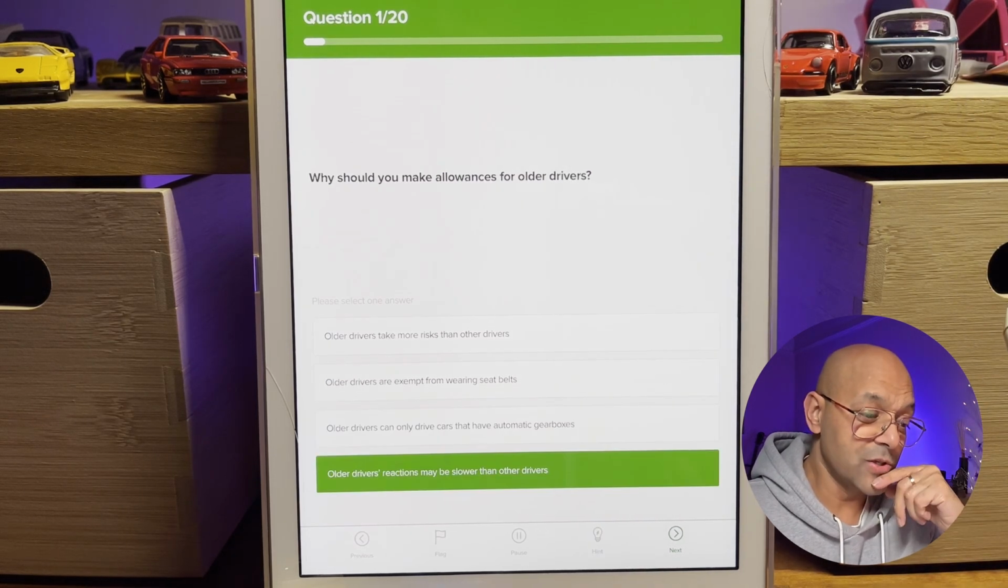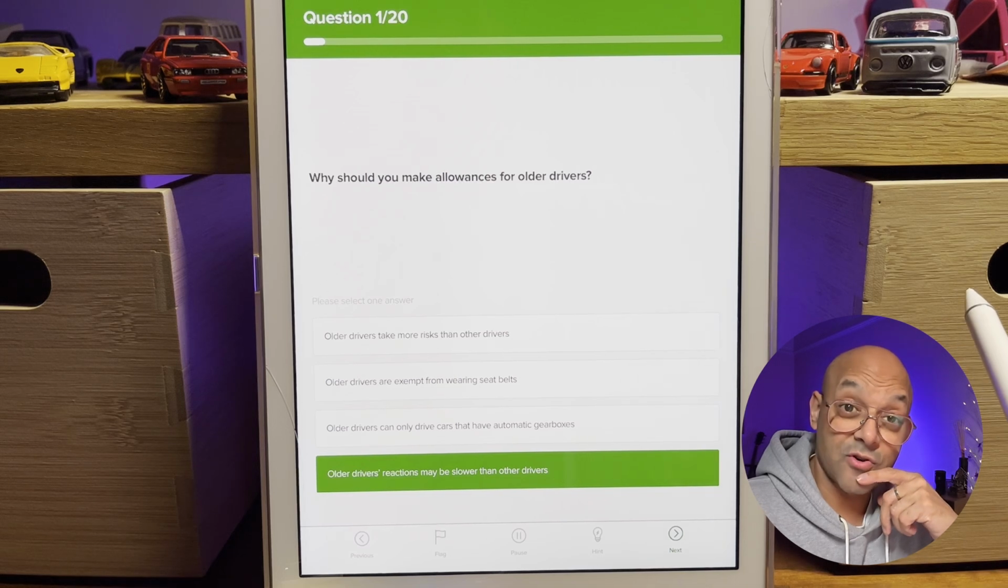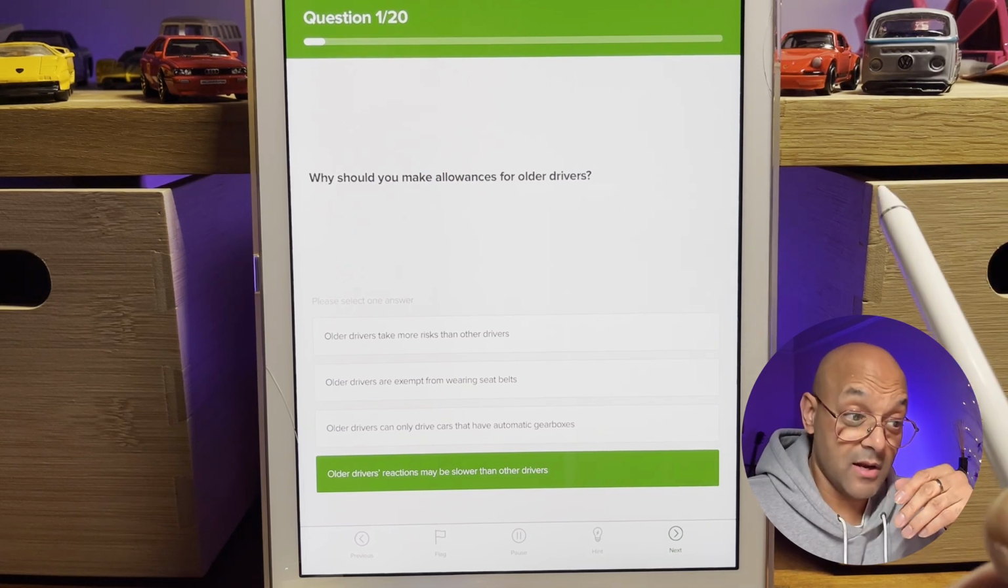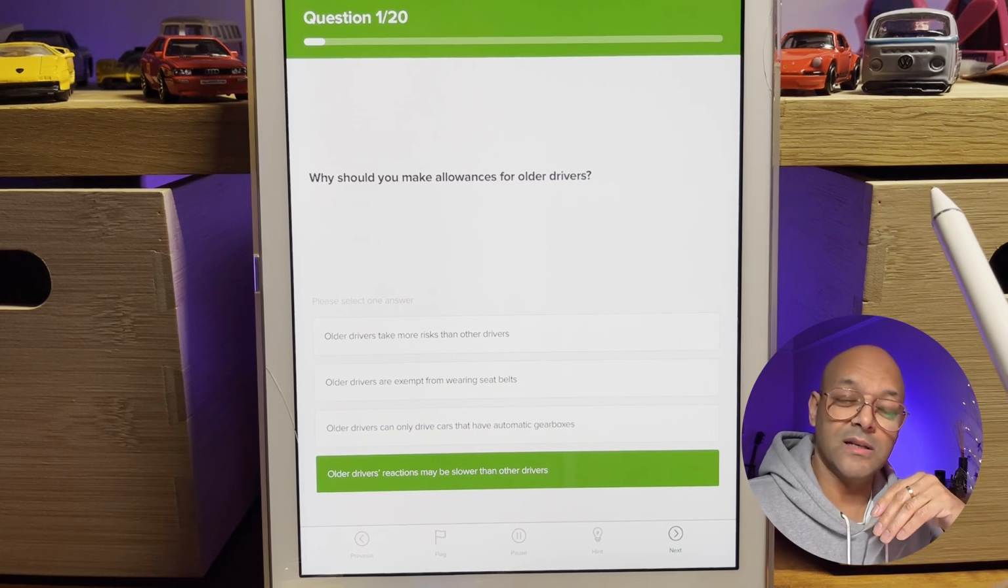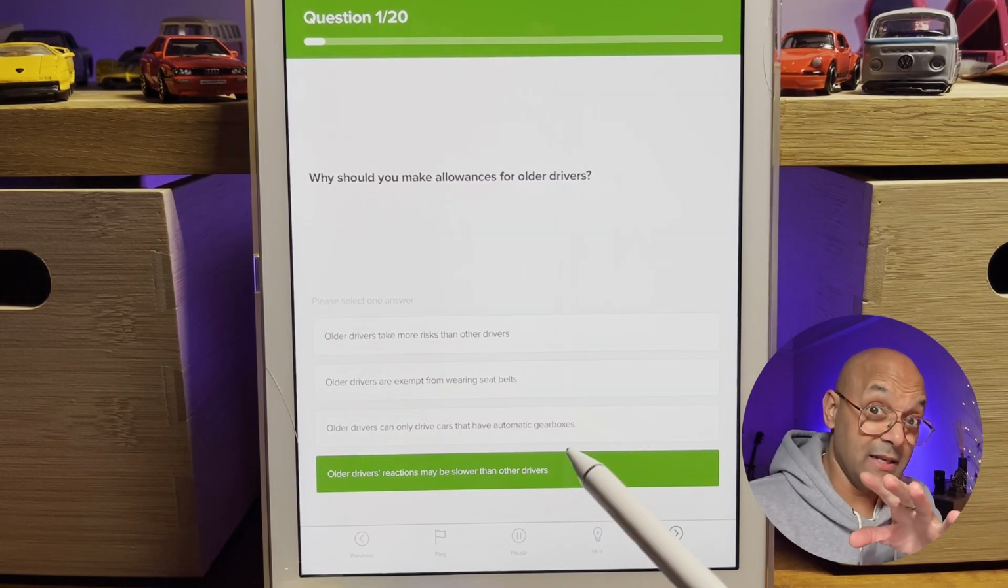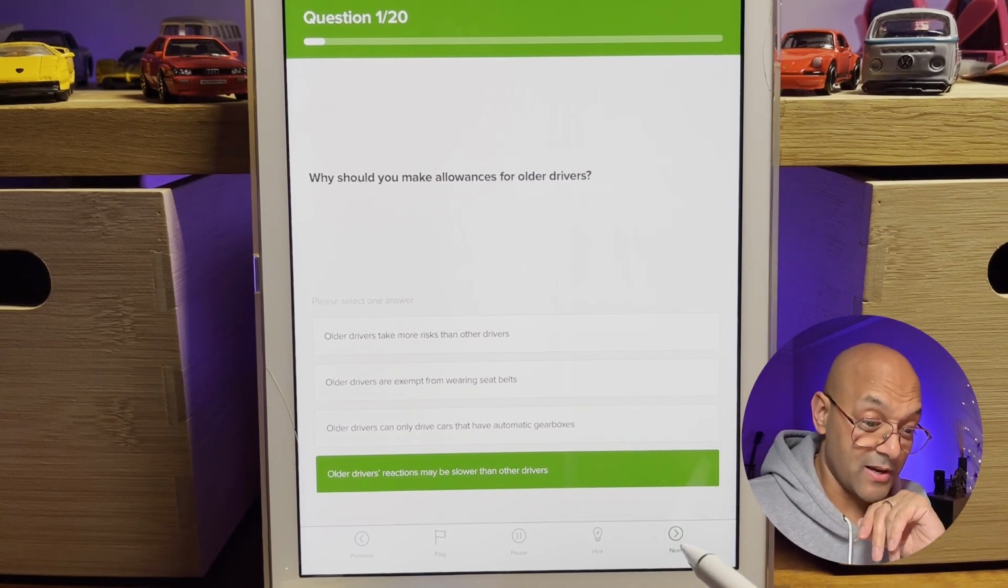That leaves older drivers' reactions may be slower than other drivers. And that is the one. So think about it. Older drivers, their reactions will be slower. They might walk slower. You know, they tend to drive slower anyway. So that's how you need to understand the question. Let's look at question number 2.